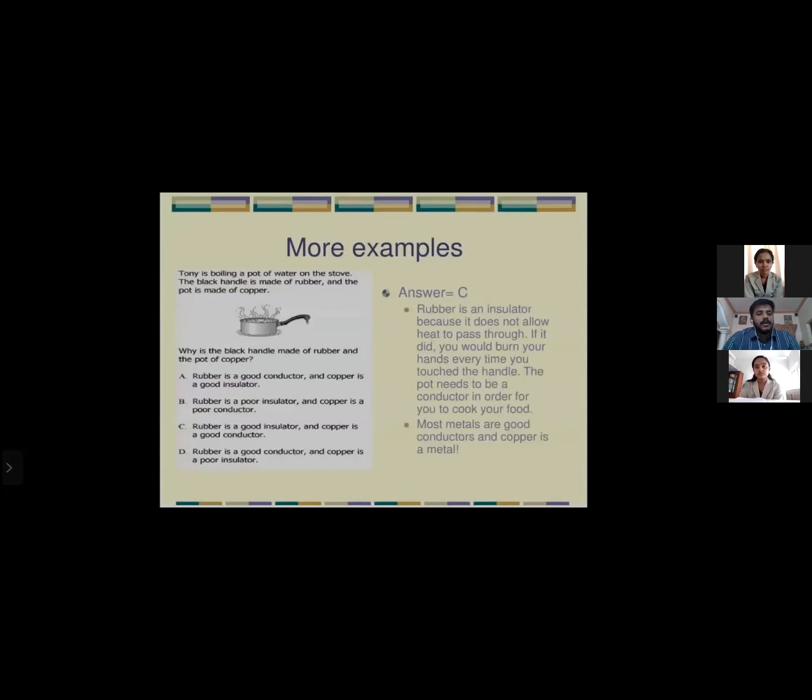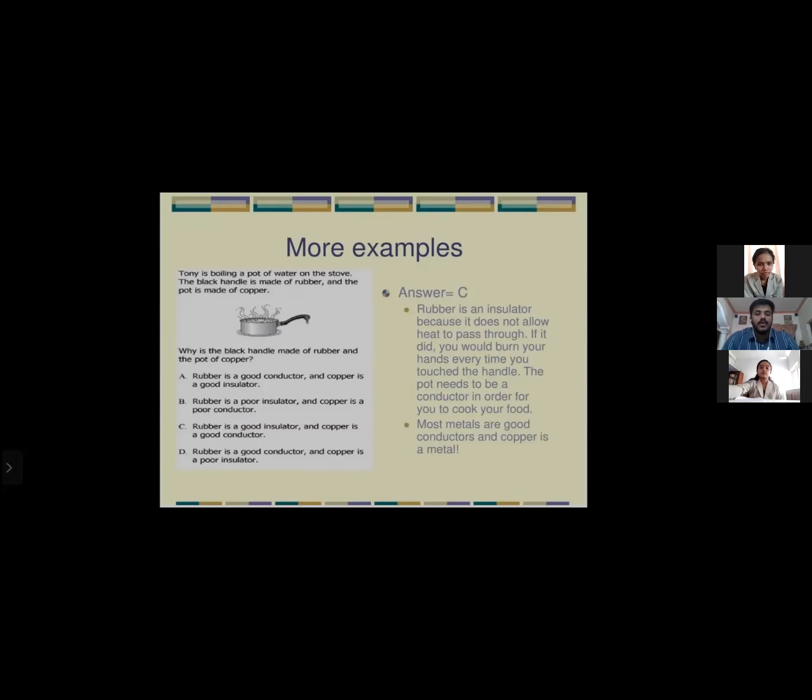Another example: Tony is boiling a pot of water on the stove. The black handle is made of rubber and the pot is made of copper. Why is the black handle made of rubber and the pot made of copper? Options. First option, rubber is a good conductor and copper is a good insulator. Second option, rubber is a poor insulator and copper is a poor insulator. C, rubber is a good insulator and copper is a good conductor of heat. D, rubber is a good conductor and copper is a poor insulator.